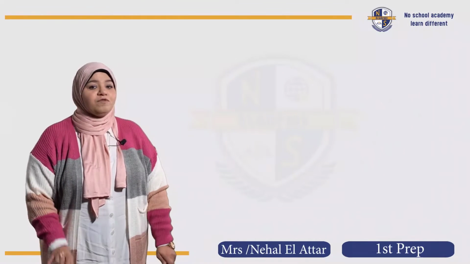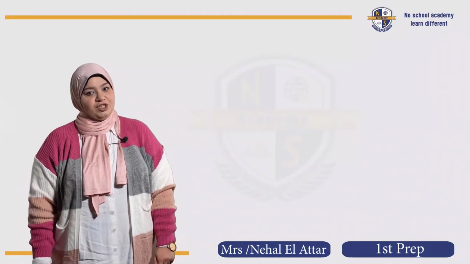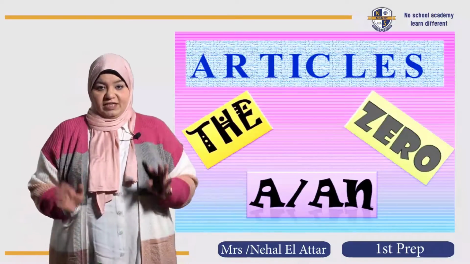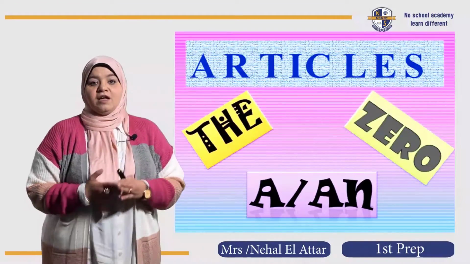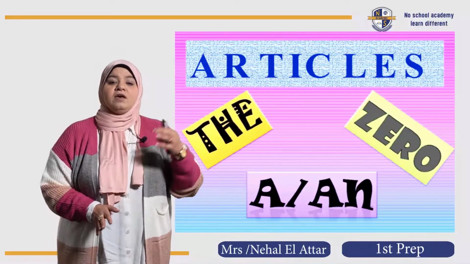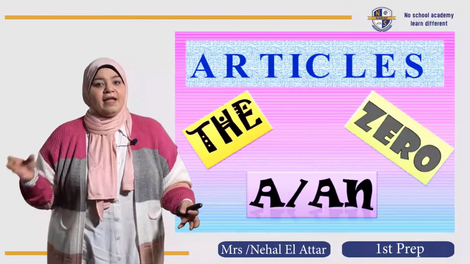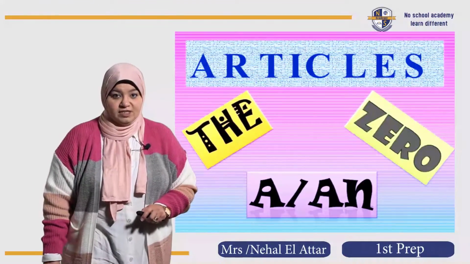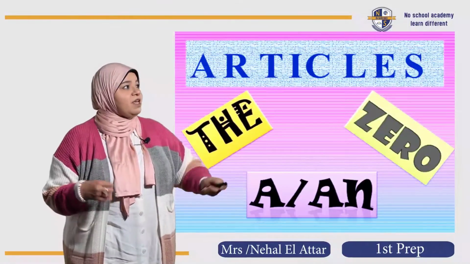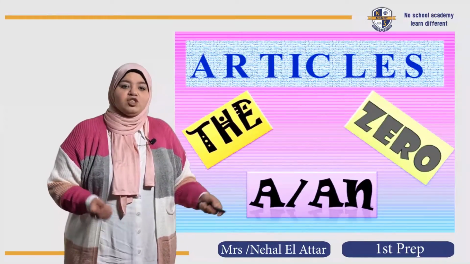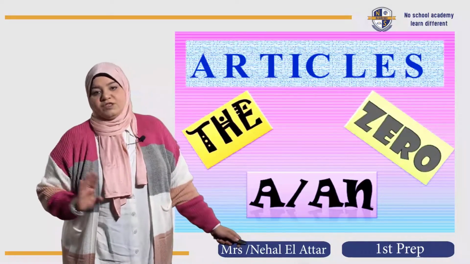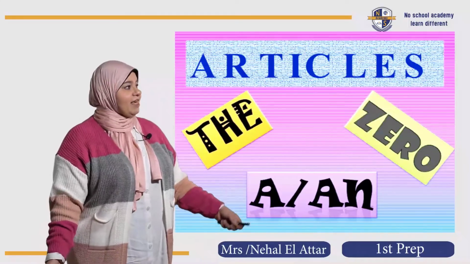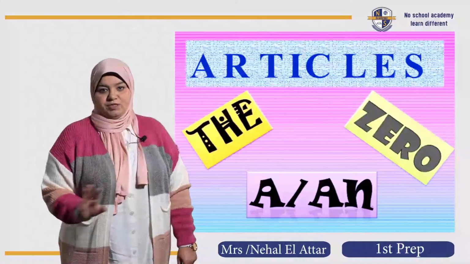Okay. Let's move on to the second part of the grammar session of today, which we call the articles. This lesson is going to be about the articles. The articles in English means a, an, and the. But we have 2 kinds of articles in English. You know this? I know that you know them. The nomination or the names seem to be strange, but when we go through them, you find them so much familiar, okay? So again, articles are a, an, or the, or no article, or 0 article.